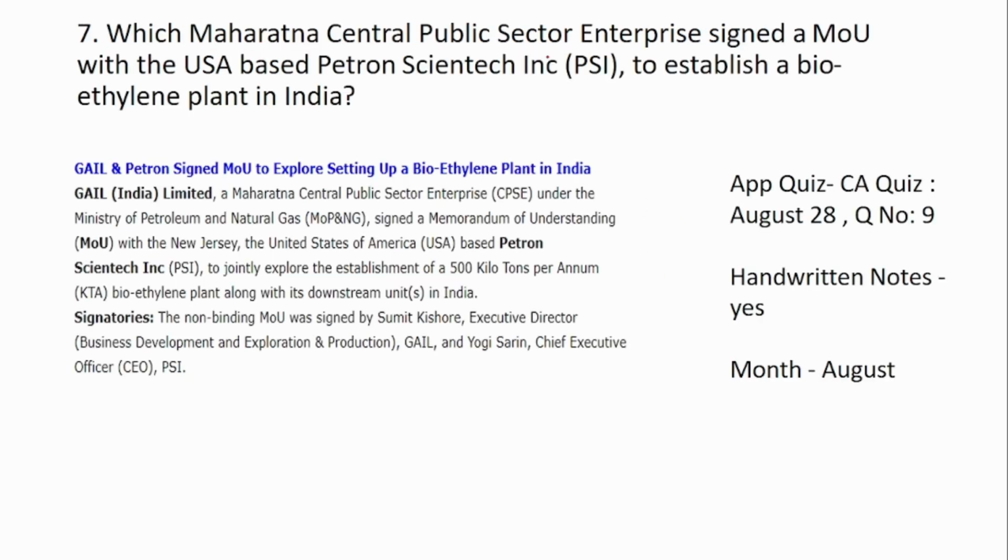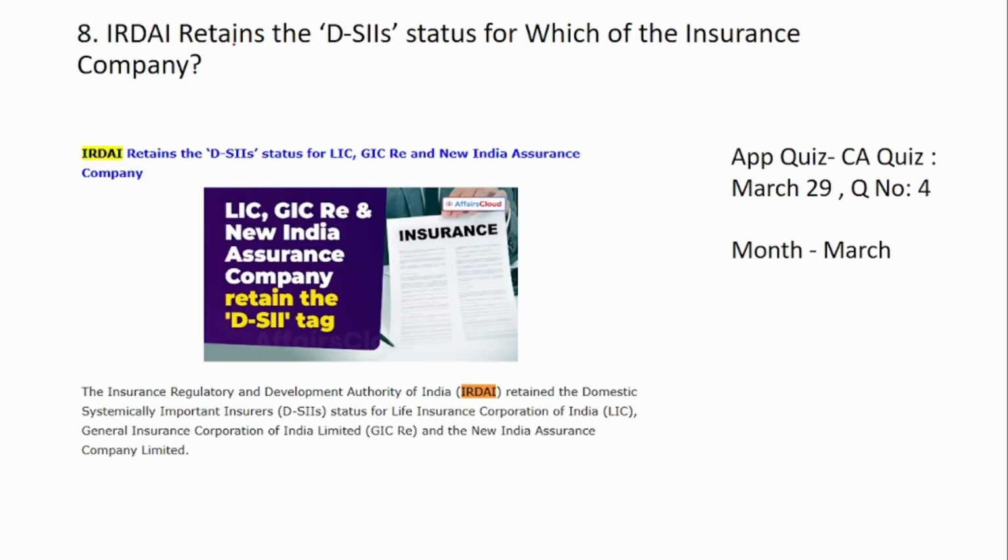Next: which Maharatna Central Public Sector Enterprise signed an MOU with the USA-based Petron Scientech to establish a bioethylene plant in India? The answer here is GAIL. You can also see the quiz, question number 9 of the August 28 quiz, and handwritten notes is also available. Next: IRDAI retains the domestic systemically important status for which insurance companies? It retains D-SII status for LIC, GIC Re and New India Assurance Company. This is from the month of March.